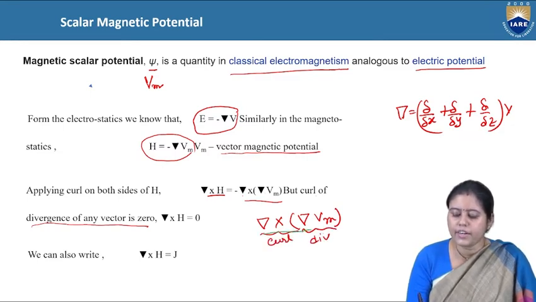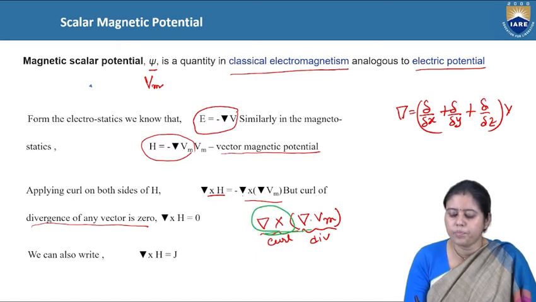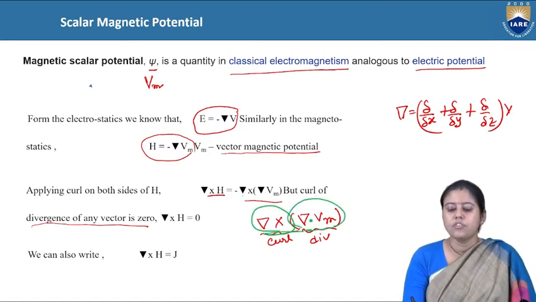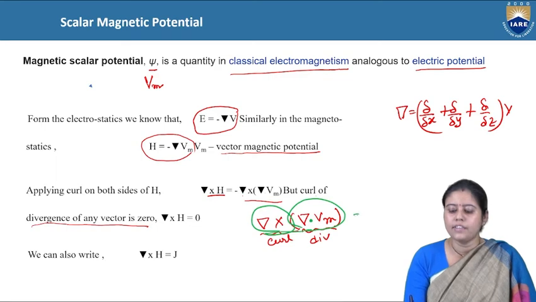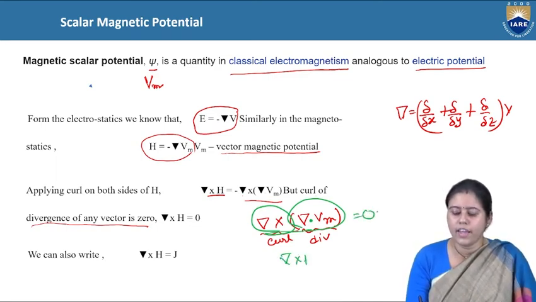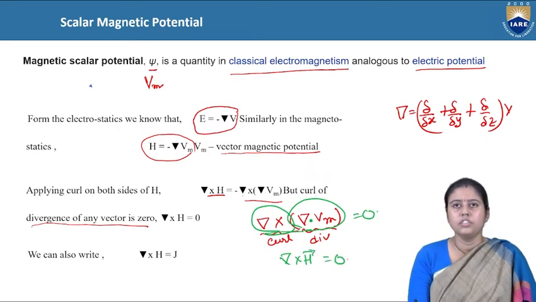The cross product is curl and the dot product is divergence. So we can write grad cross H equals 0.